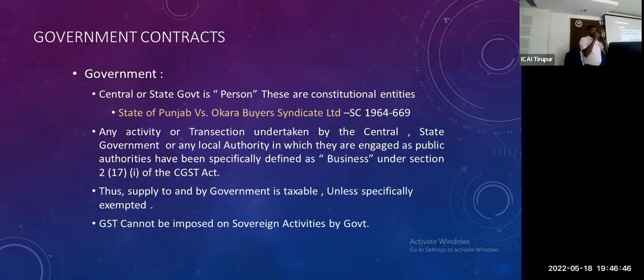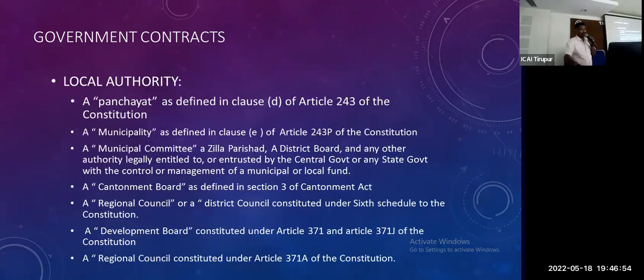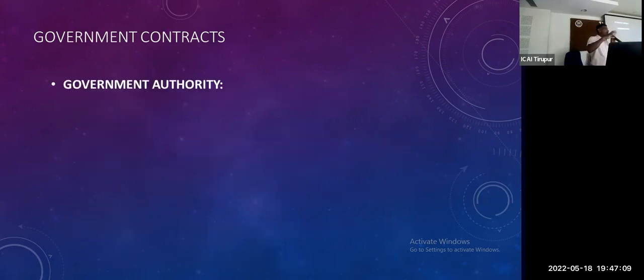Government contract, nothing but government is also a person. GST-ல they are also defined as a person. Local authority including panchayat, municipality, municipal committee, cantonment board, regional council, development area and regional council of article 371, all is covered under the local authority. So the agreement between the person and the local authority also is covered under the government transaction.